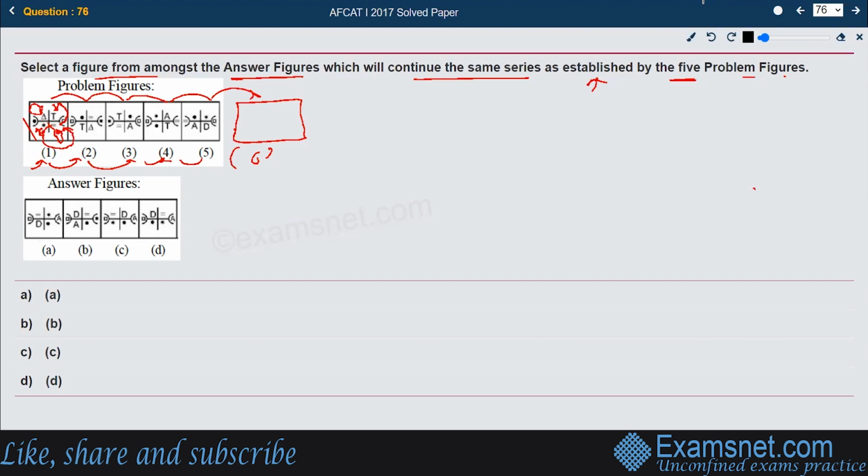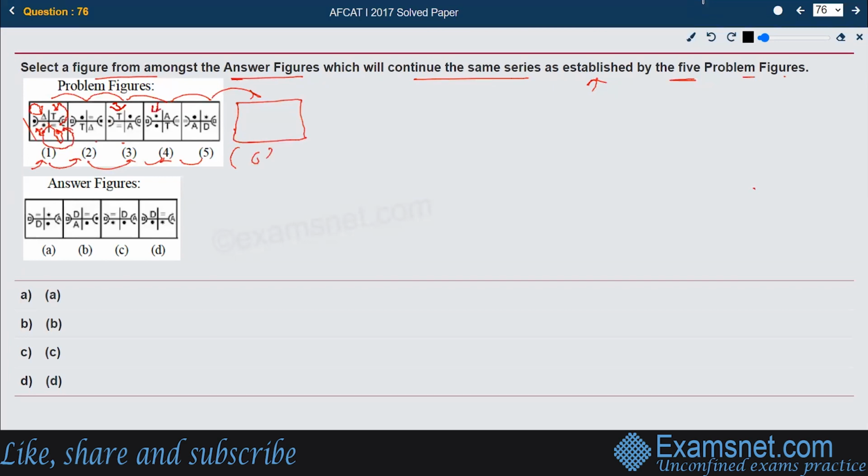This is the pattern they are following. Look at that again. Let us see from 3 to 4 again. The leftmost star should go to this position. That's what happened in the first figure also.